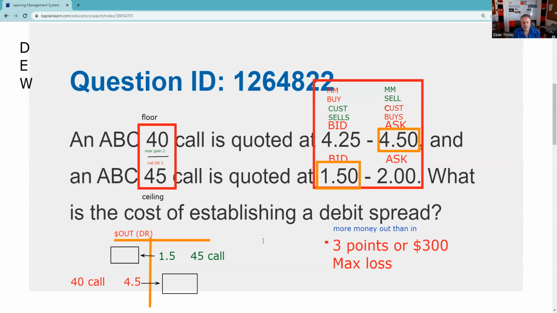All right, so we've got our max gain, we got our max loss. The next one we got to be able to do is our break even. Now, test taking trick, the break even is somewhere between 40 and 45. It's somewhere between 40 and 45.